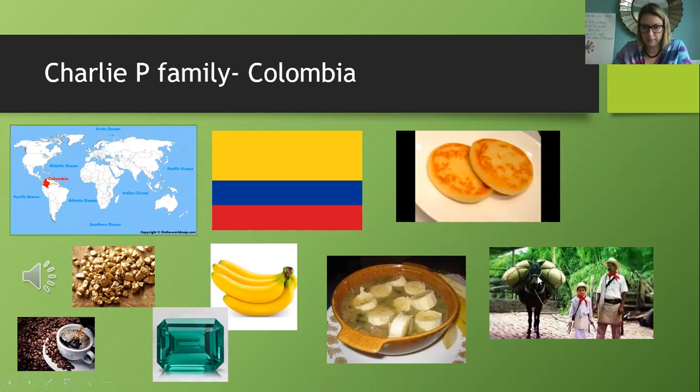So speaking of coffee, coffee is one of the things that they export. Export means they grow it and they trade it out of the country to around the world. Gold, kindergarten, there's some gold in Colombia, so they export gold. You guys know what kind of gem this is? One of my favorites, because I love green, right? That's an emerald, kindergarten. They can mine emeralds in Colombia, and then they trade them, they export them.